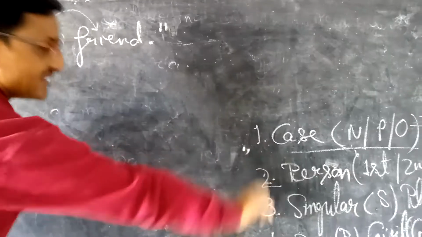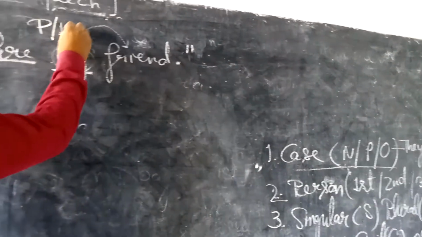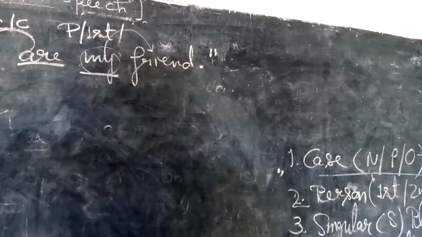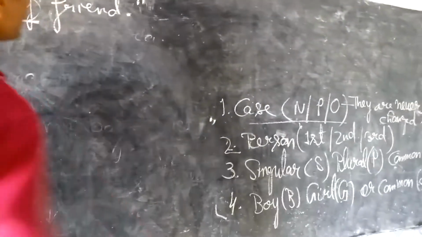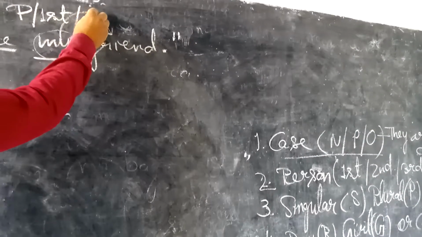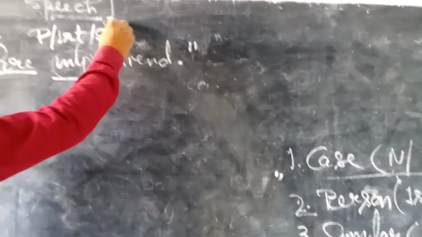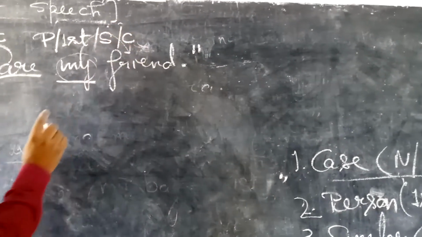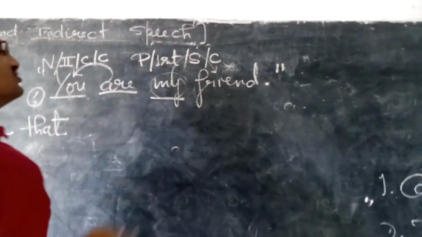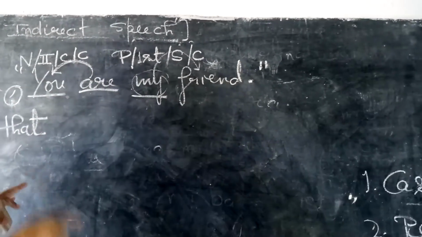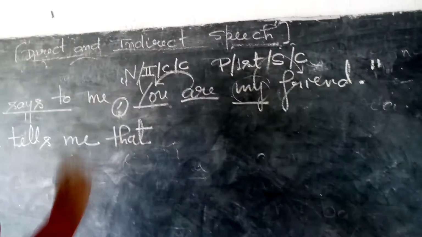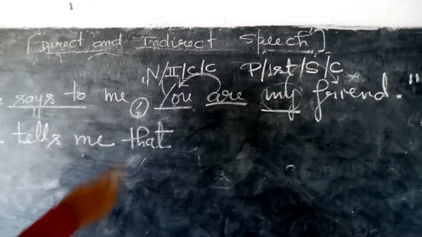Now person. Second thing is person we have to mention. This is first person pronoun. Okay students. Now singular or plural. So my is used for singular, and boy, girl or common. So for the fourth point we have to mention, this is common, because my can be used for boys also and for girls also. So very easy, you get it? Okay, very nice. Excellently done from your side.